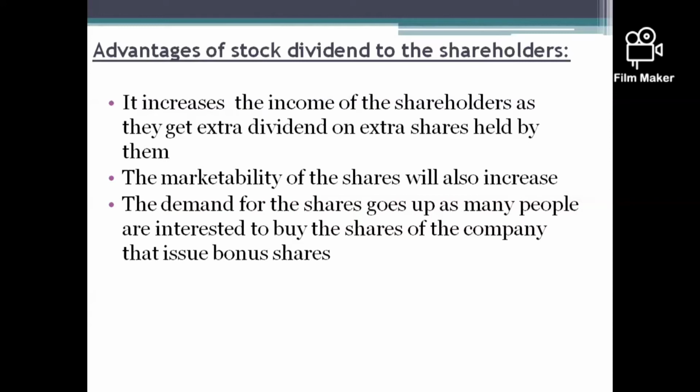Now, after issuing this stock dividend or scrip dividend, the shares have increased to 12,000 or 13,000. So here, the shareholder is not only holding the 10,000 shares, he also has the benefit of holding the 13,000 shares. So it will be a benefit for the shareholders. And the last advantage: the demand for the shares goes up as many people are interested in buying the shares of the company that issues bonus shares.